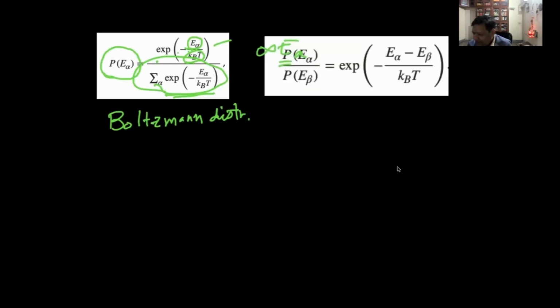Now, if there are two configurations E alpha and E beta, then the ratio of the probabilities will be this, because the denominator gets cancelled. So it is E alpha minus E beta divided by K_B T. It's not A B, it's alpha beta.